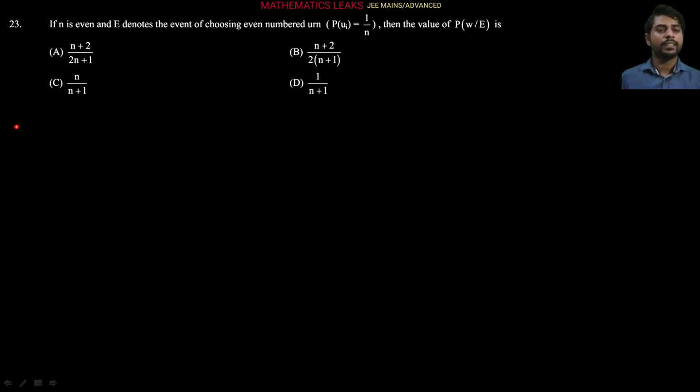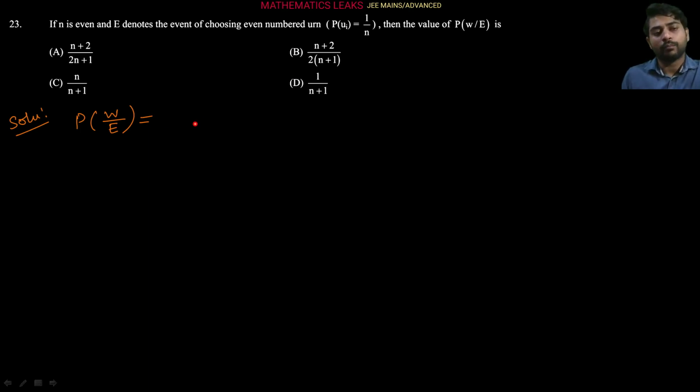Next question is, if n is even and E denotes the event of choosing an even numbered urn, where the probability of selection of the ith urn is 1 upon n, then find the probability of white ball selection from the even numbered urn, correct? So let's solve it. As you can see, it's a conditional probability, meaning the white ball will be selected from an even numbered urn only. What is the probability of that?